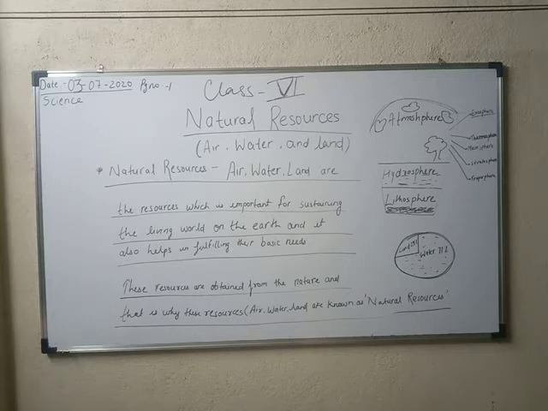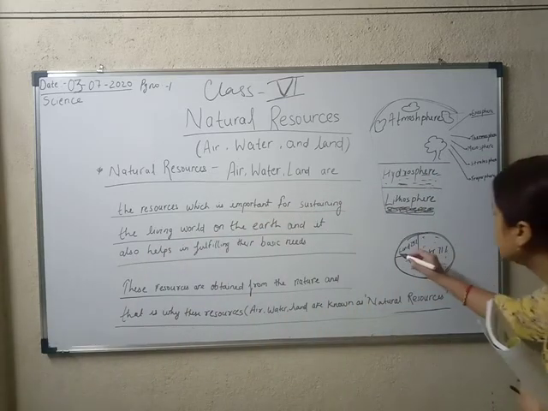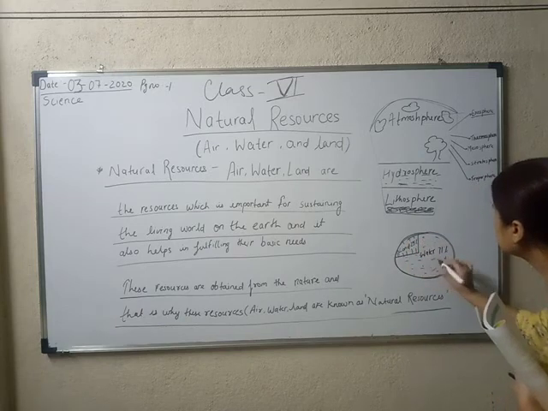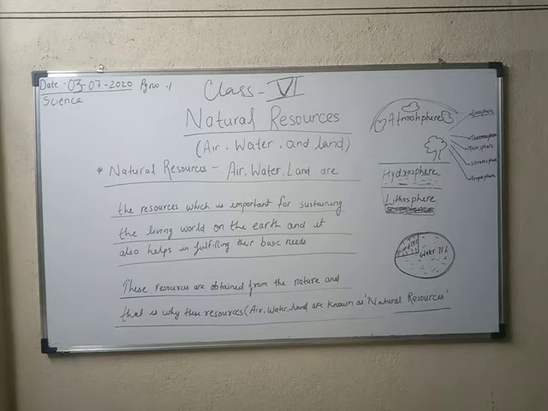Of these, the hydrosphere occupies a much larger part than the lithosphere. As I have given you one pie chart, you see there is a pie chart I have given you. This is the ratio of hydrosphere and lithosphere. The water part is around 71%, while the land part is only around 29%. You can see that only 29% land part is there. So land part is much less than the water part. You can see this is the water part and this is the land part. Land part is 29% only, while water part is 71%.